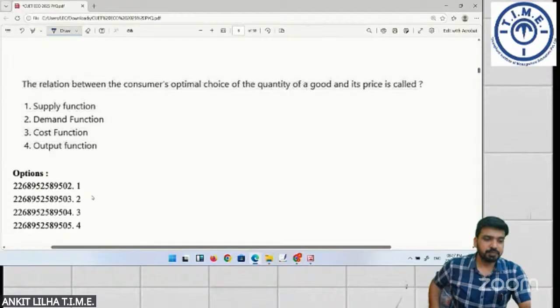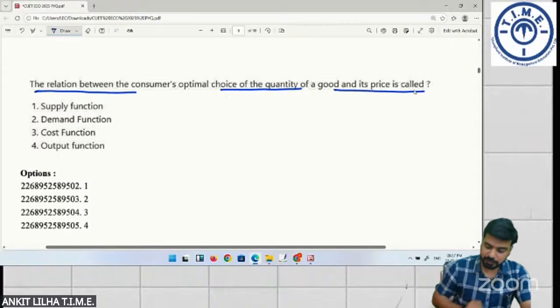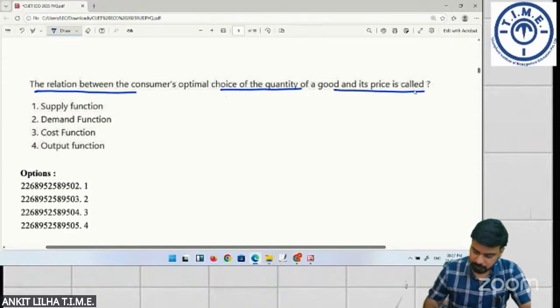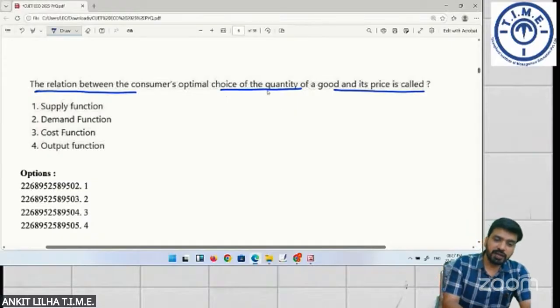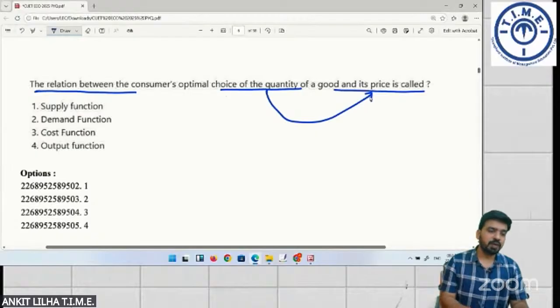Next, the relation between consumers' optimal choice of quantity of a good and its price is called. Yes, A and C is correct. So the relation between consumers' optimal choice of quantity of a good and its price is called. Quantity and price के बीच का relation, what is it called as? Since it is from the consumer point of view, it is called as demand function.